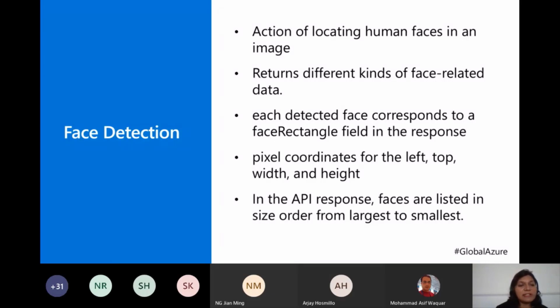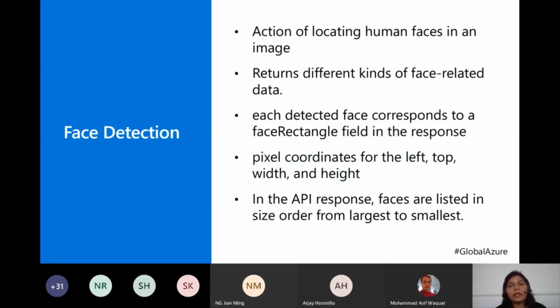Now, what face detection actually means in terms of machine learning is the action of locating human faces in an image. It will return you different kinds of face related data. Imagine that when a machine sees a face, what it tries to do is capture your face in the form of a rectangle and then plot it as coordinates. The pixel coordinates which you see are called a face rectangle object.